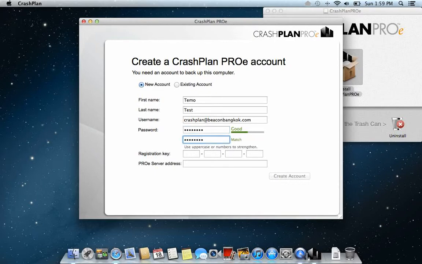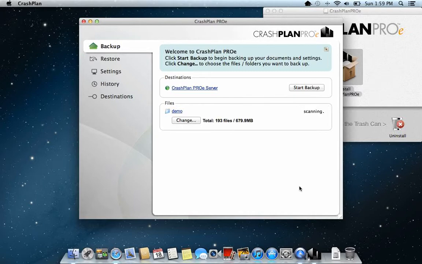And then the registration key you should have got from your administrator or from the CrashPlan PROe server. And for the PROe server address, you put the DNS number or the fully qualified DNS name. And then you just create the account. Then the client connects to the server and your account will be created on the server. And when that is done,